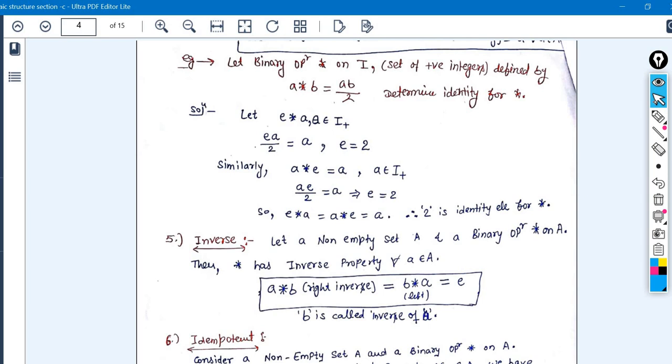The next property is the inverse property. In the inverse property, we have two elements A and B, right? If we are taking A and B or B and A, both are the same things. What this property wants to say is that if you are applying any operation on A and B or B and A, and after applying the operation you are getting E, the identity element, then as a resultant it is compulsory to get the identity element with respect to that particular set and operator, whatever you are applying, right?